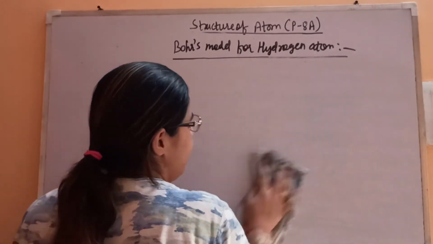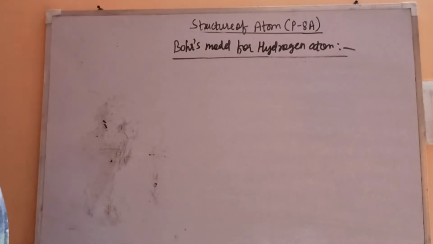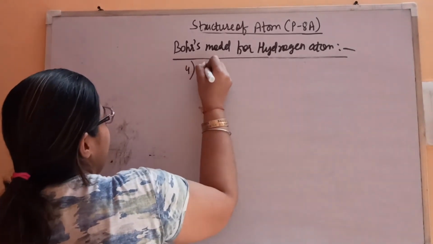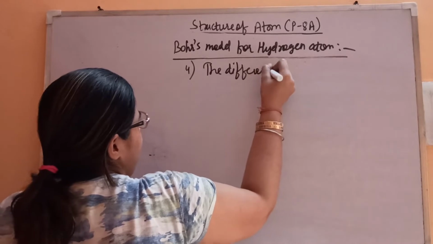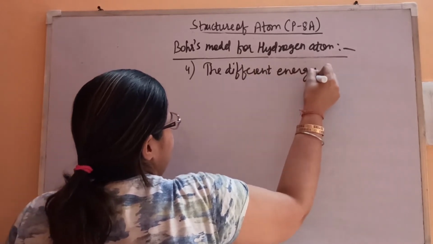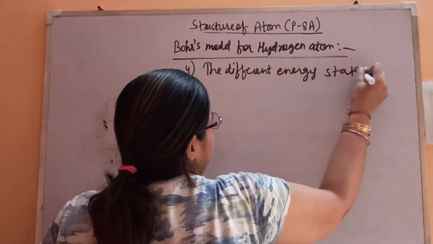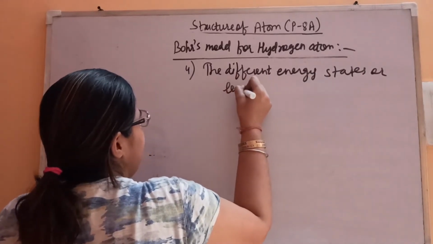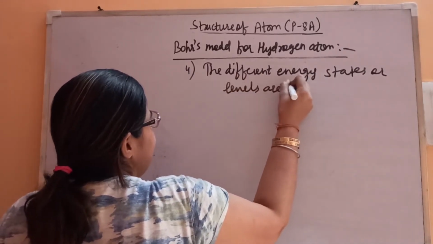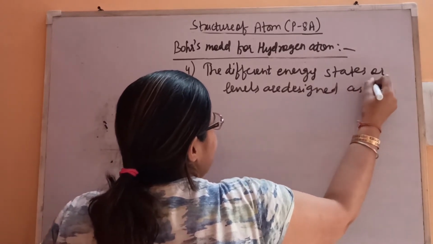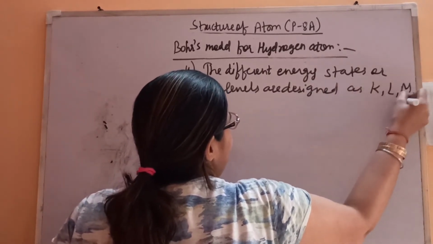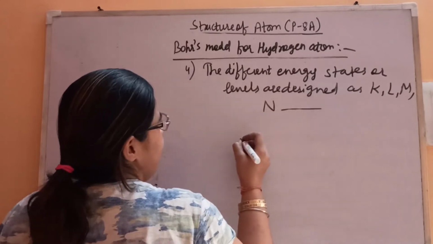That the different energy states or levels are designated as, you know from 9th standard, K, L, M, N and so on, right?